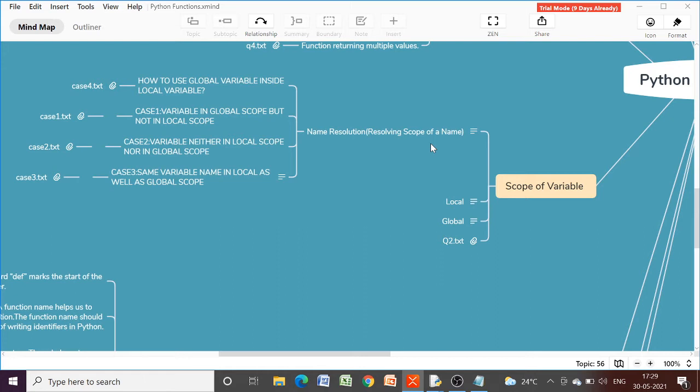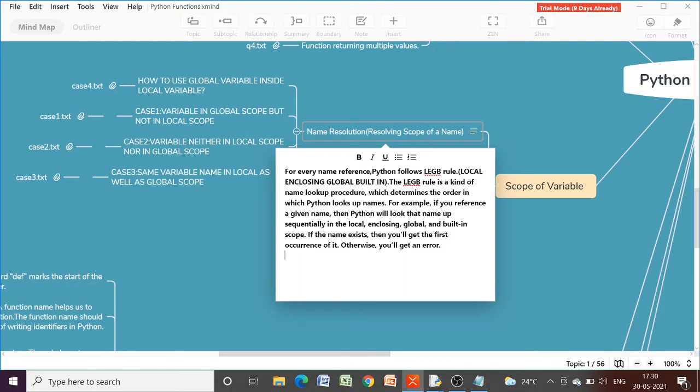As I told you, a local variable has local scope to its function or its block. A global variable is accessible throughout the function, but whenever Python accesses a variable, it first follows a name resolution rule. What is that name resolution rule? It follows a resolution rule that is known as LEGB. Now what does it mean? L stands for local, E stands for enclosing, G stands for global, and B stands for built-in.